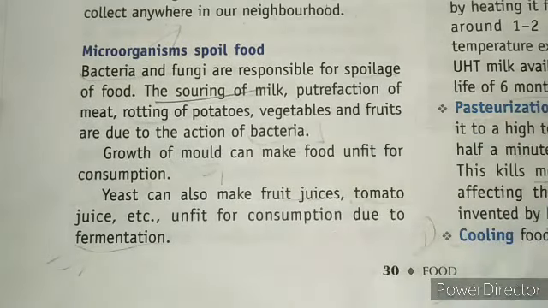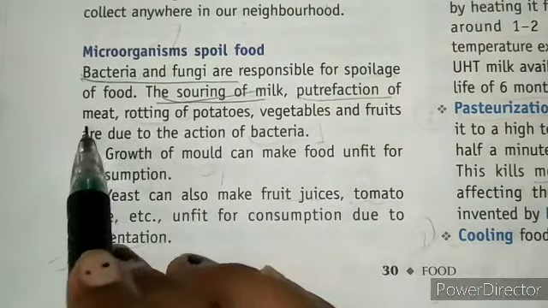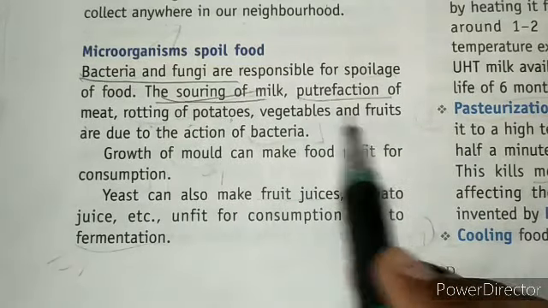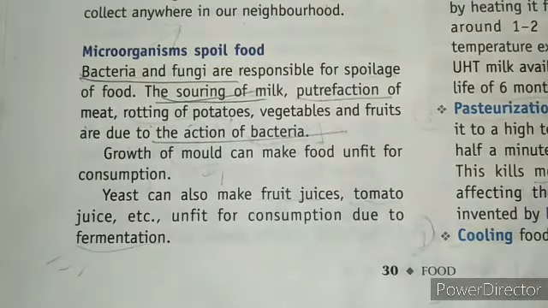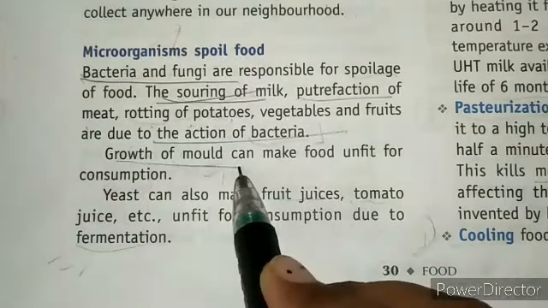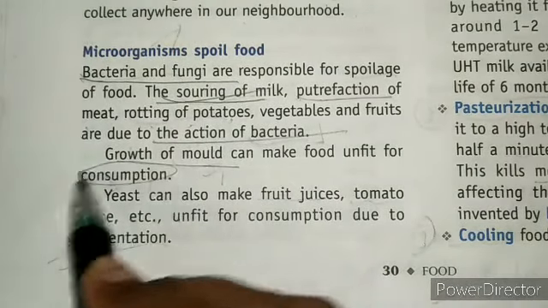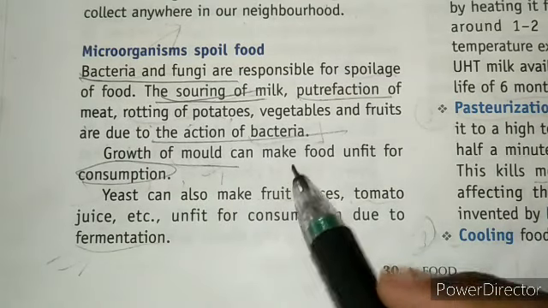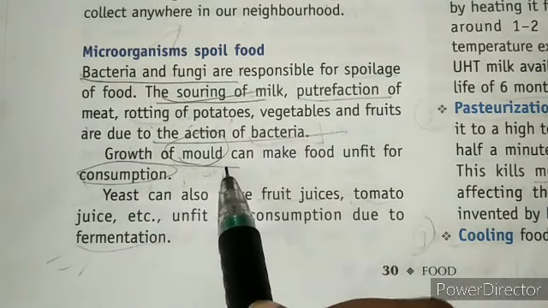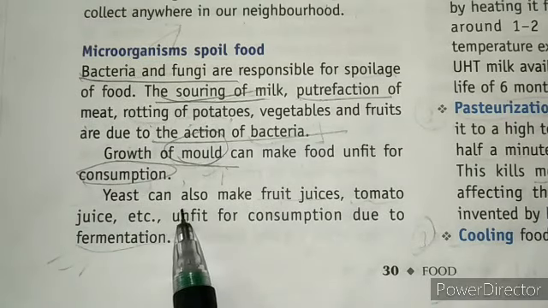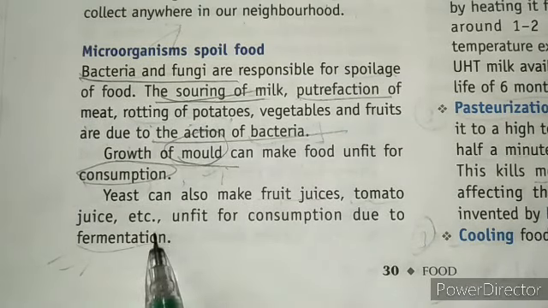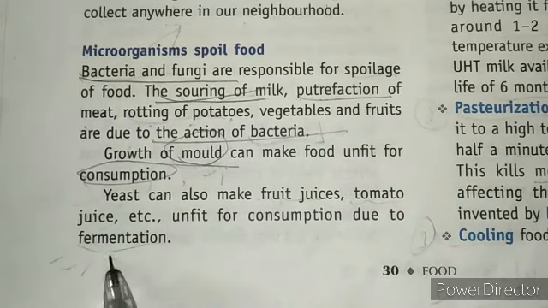Next we have microorganisms spoil food. Bacteria and fungi are mostly responsible for the spoilage of food, like souring of milk and putrefaction of meat. Rotting of potatoes, vegetables and fruits is due to the action of bacteria, and even growth of mold can make food unfit for consumption. You can easily see some molds present on bread, and yeast can also make fruit juices, tomato juices, etc. unfit for consumption due to fermentation.